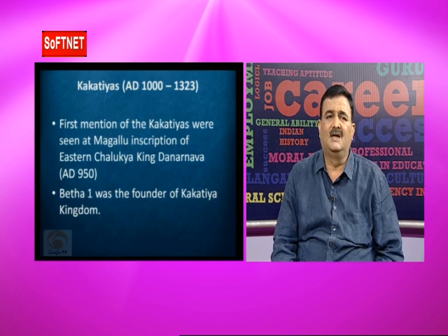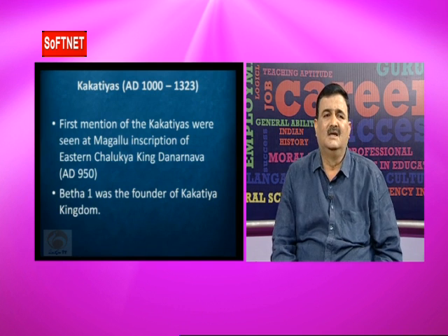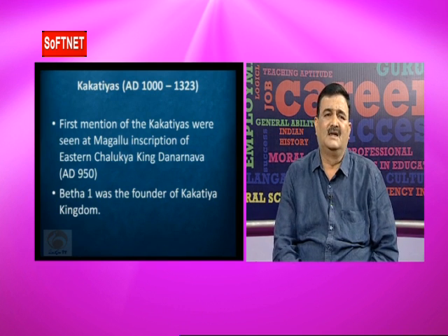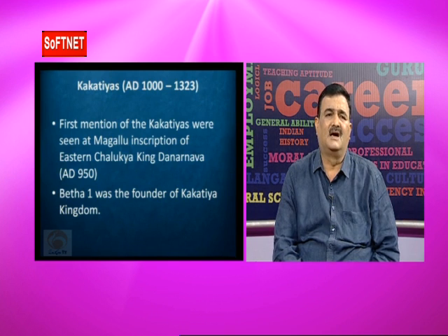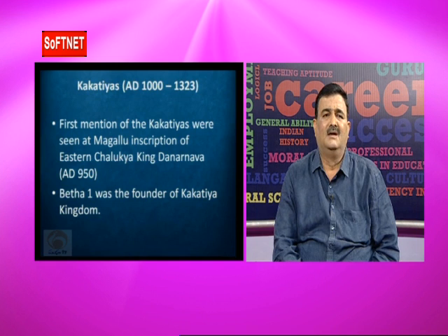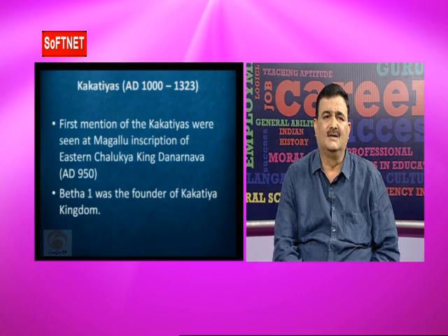So he first mentioned the Kakatiyas in his inscription, the Magalu inscription. In examinations, one of the important questions is who mentioned the Kakatiyas for the first time. Danarnava mentioned them in his Magalu inscription.